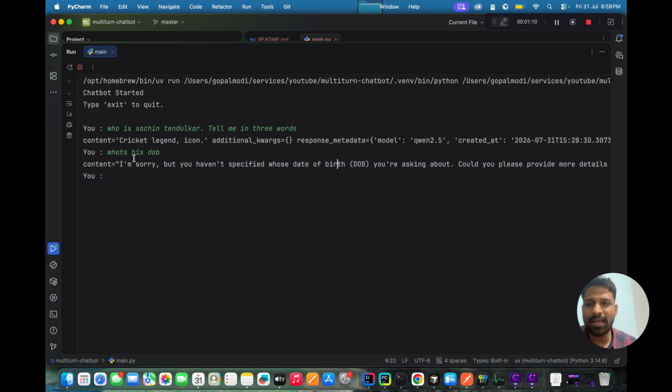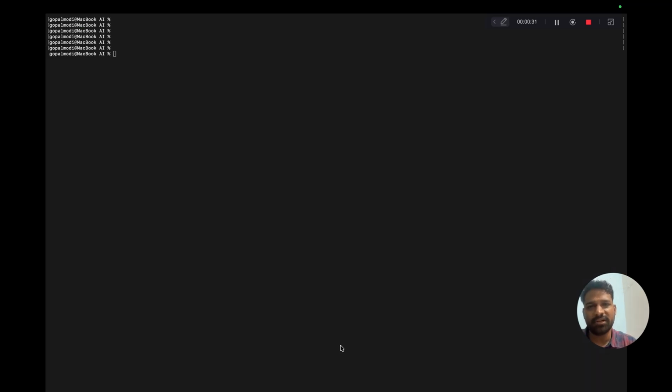So our LLM model is not able to identify whom we are talking about here. So it does not remember anything about any previous conversation. Here we clearly asked who is Sachin Tendulkar, and then we just asked what is the date of birth, and that's the problem which we can solve with the multi-turn conversation concept. Let's just build a chatbot application without using multi-turn conversation, and then we will move this chatbot application to use the multi-turn conversation concept.